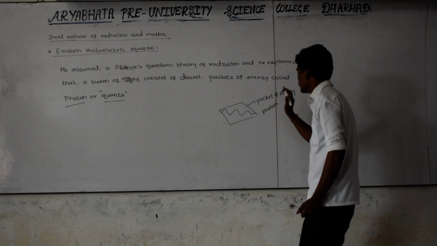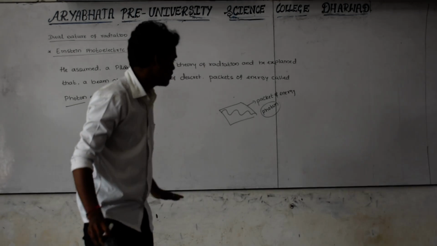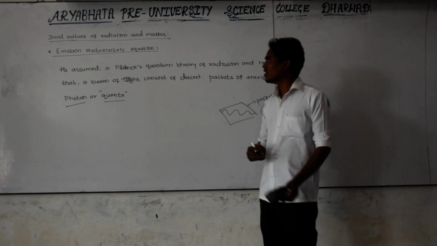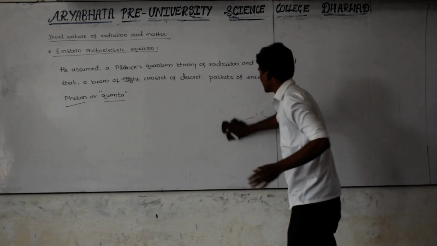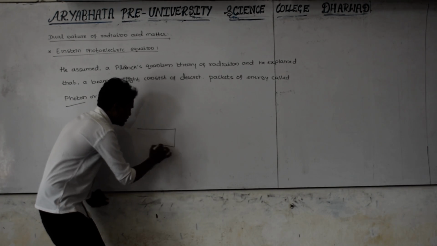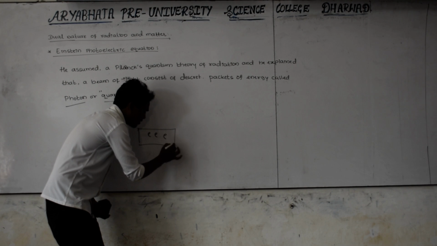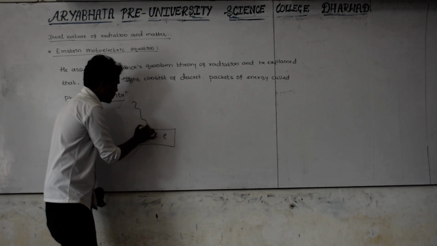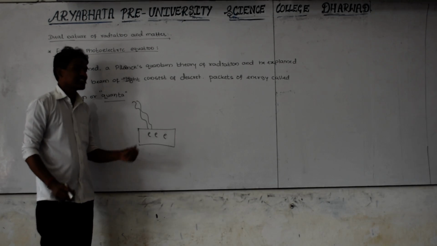This is according to Einstein. Before explaining the photon, he assumed Planck's quantum theory of radiation. After that, he suggested, let us consider this is the metal, consisting of an infinite number of electrons. Whatever the metal is, I am not needing it. Whenever this beam of light is incident on the metal, before going to this, what does this light consist of?